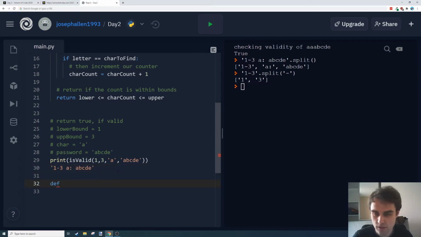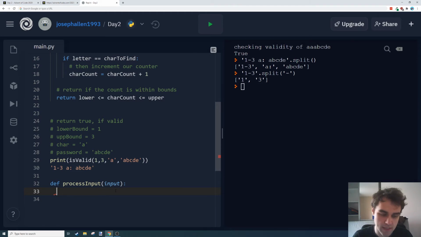So def, let's call it, what should we call this? I don't know. I'm just going to call it process input or something like that, and that's going to take one string, which is going to be our input. Some words like input and string you generally shouldn't use, just because they can overwrite the actual input function and the string type of Python.